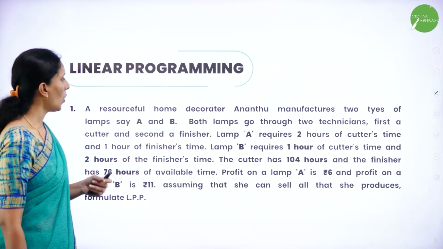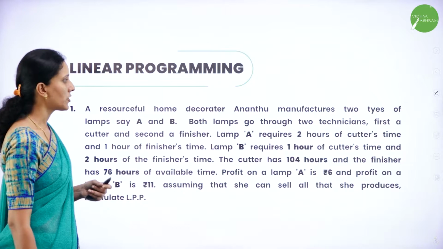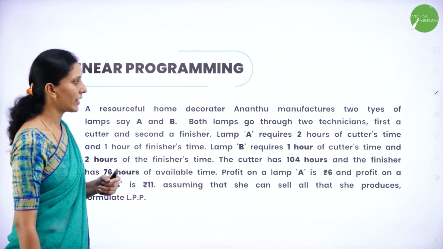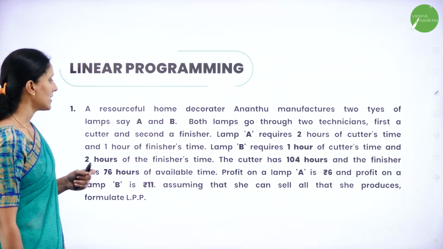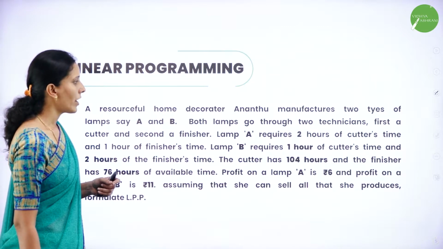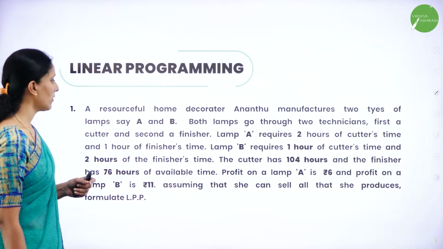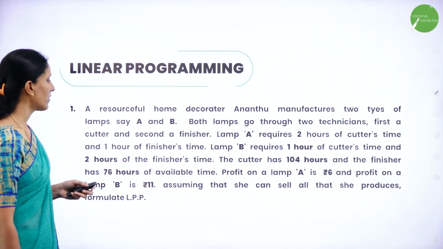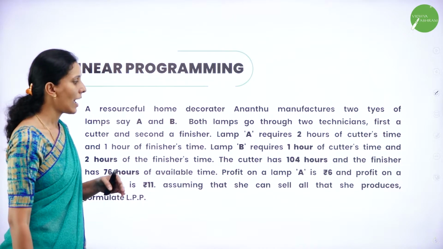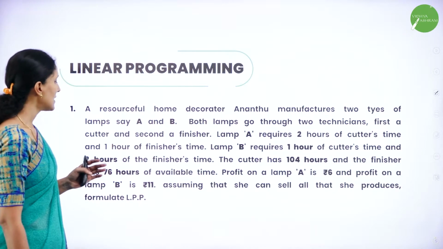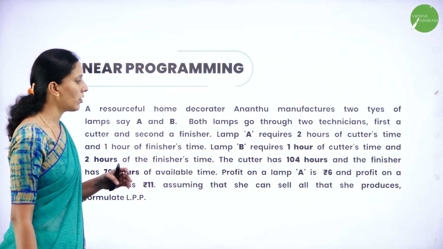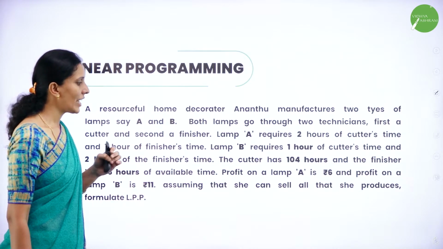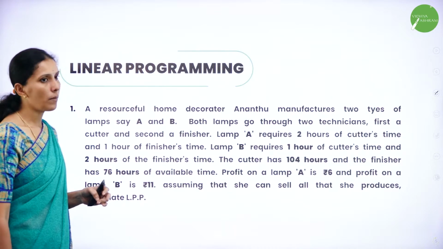A resourceful home decorator Anantu manufactures two types of lamps, say A and B. Both lamps go through two technicians, first a cutter and second a finisher. A requires 2 hours of cutter's time and 1 hour of finisher's time. B requires 1 hour of cutter's time and 2 hours of finisher's time. The cutter has 104 hours and the finisher has 76 hours available. Profit on lamp A is rupees 6. Profit on lamp B is rupees 11. Assuming that she can sell all that she produces, formulate the LPP.